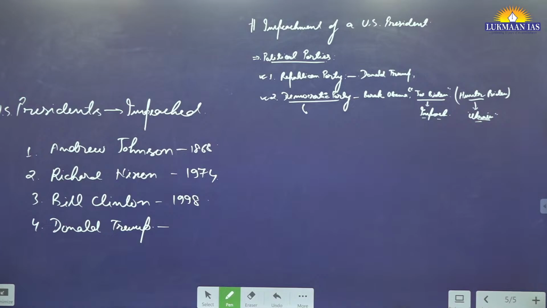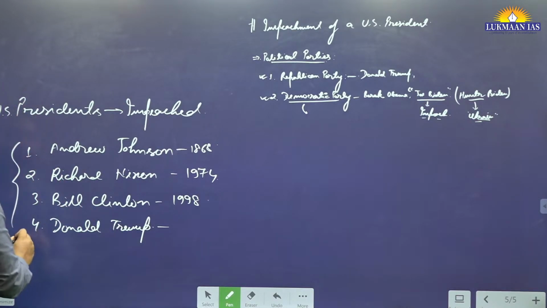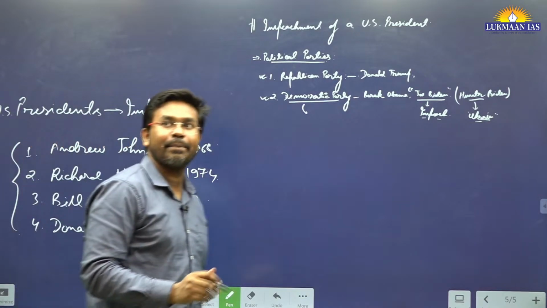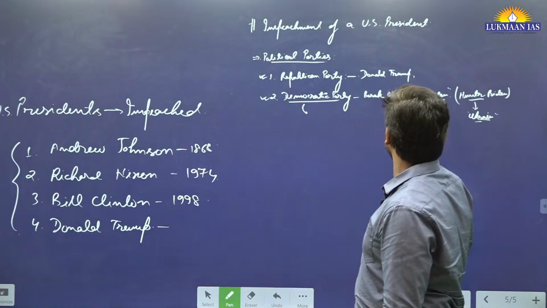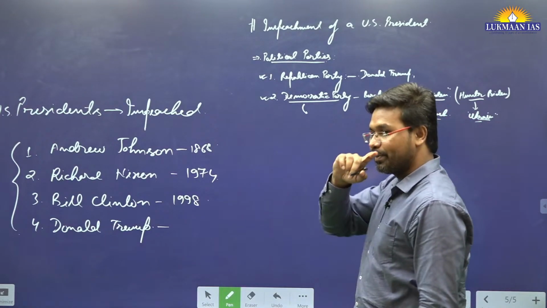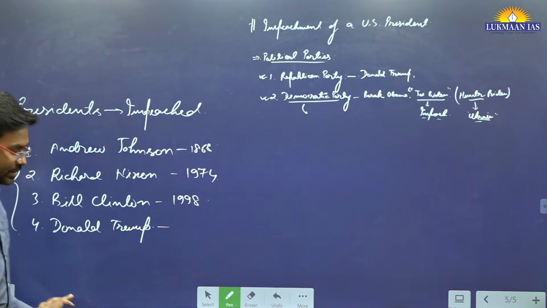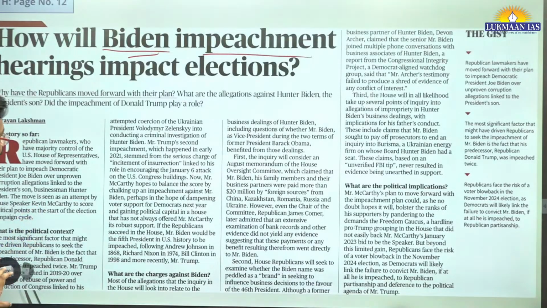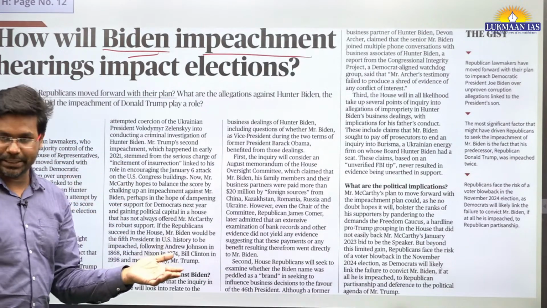So Mr. Biden will be the 5th president to be impeached. 4 presidents of USA have been impeached so far. These are the people. If Joe Biden is impeached, he will become the 5th person. So that is what is mentioned. This is just for general understanding of the US government. In India, we do follow a procedure to impeach the president.